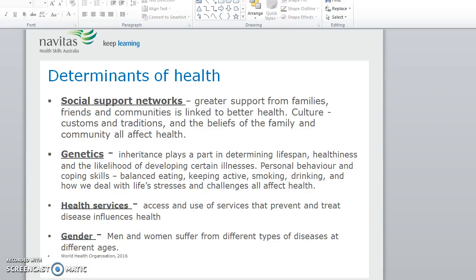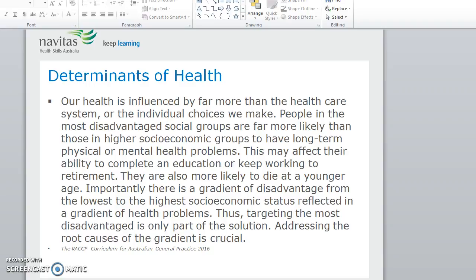Personal behaviour and coping skills: balanced eating, keeping active, smoking, drinking and how we deal with life stresses and challenges all affect health. Health services. Access and use of services that prevent and treat disease influences health. Gender. Men and women suffer from different types of diseases at different ages. Our health is influenced by far more than the healthcare system or the individual choices we make.